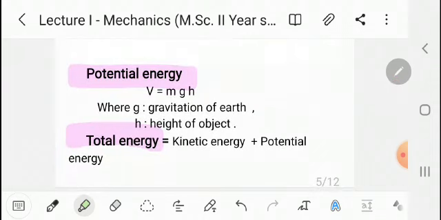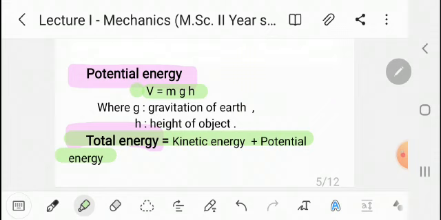It is denoted by capital V, and potential energy V equal to m into g into h, where g is gravitation of earth, h is height of the object, and m is mass of the particle. And by using potential energy and kinetic energy, we can write here the definition of total energy, that is total energy is nothing but kinetic energy plus potential energy.